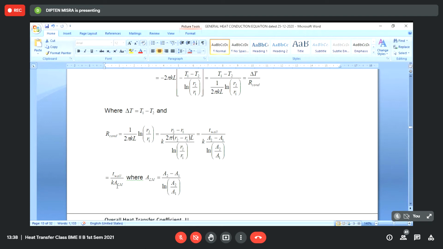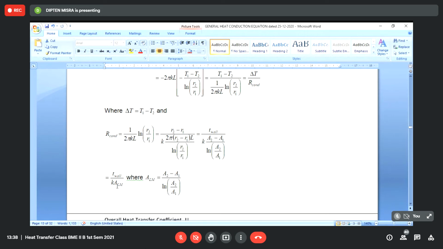Here, the wall is not a plane wall. In the case of a plane wall, the left side area, the right side area, and any layer in between, if you take any number of layers, they all will have the same area. That's why it is called a plane wall, where the area is not changing.